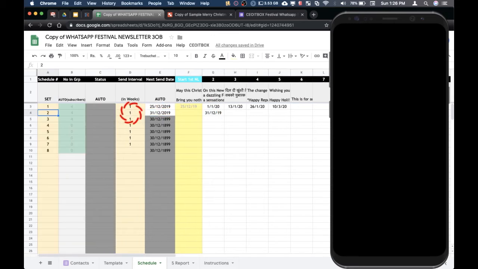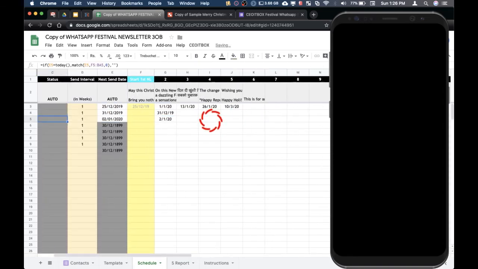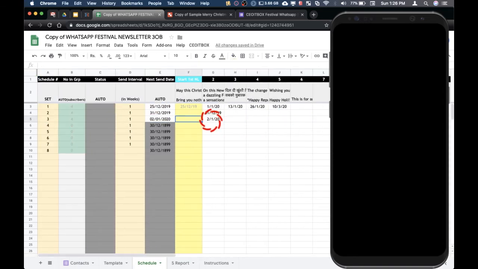And you'll see here, maybe I want to send this on the 2nd. Here also I can delete the formulas. I also want to send them a Christmas message, but on the 24/12. Maybe I don't want to send them Lohri. I want to send them Republic Day, but on the 25th.